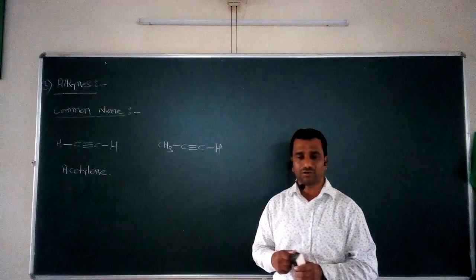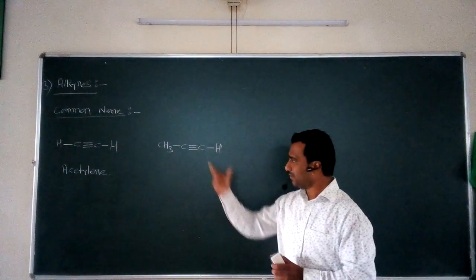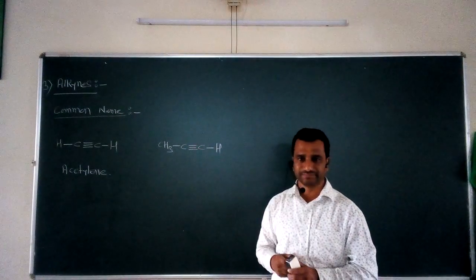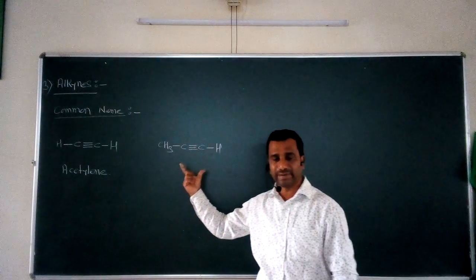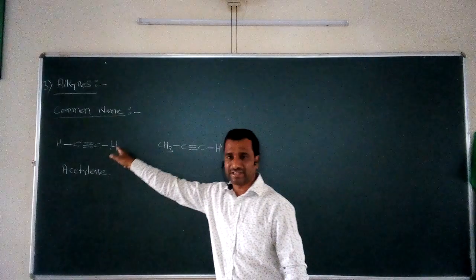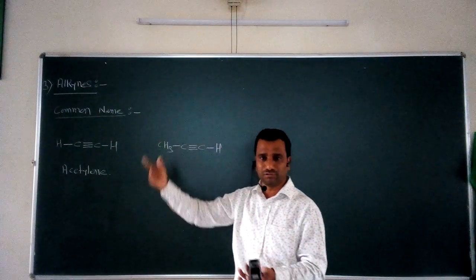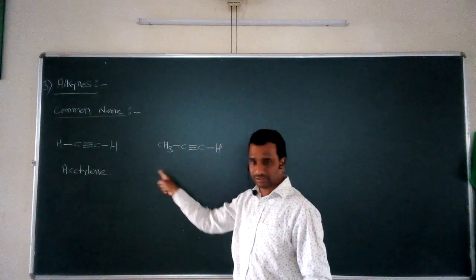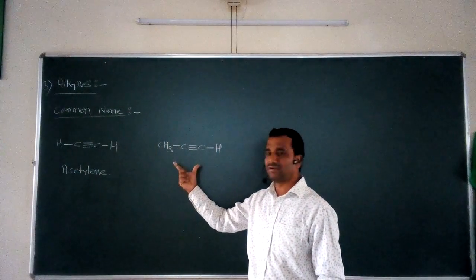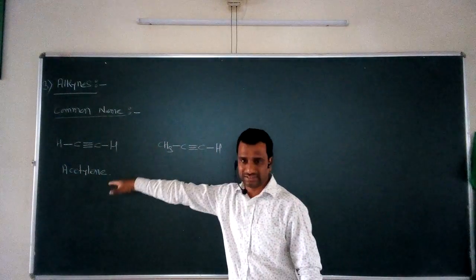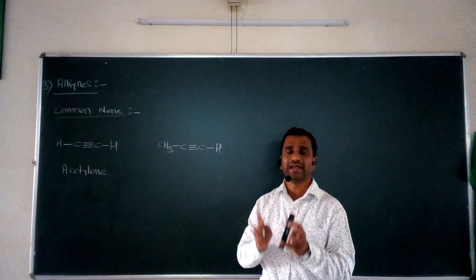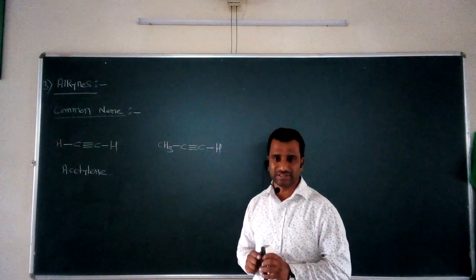Then how to assign the common name? It is very simple. First of all, we know that this is nothing but a derivative of acetylene. To form this compound from acetylene, we just have to replace one of the protons of acetylene by a methyl group. So whenever such a compound is there, it is very simple to give the name according to the derivative of acetylene.